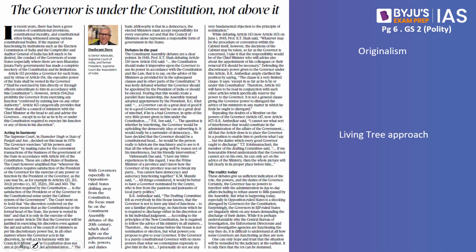The first article says the governor is under the constitution, not above it. Let us try and understand what this article is all about. There are two ways of reading the constitution. One is what is called the originalism or the originalist approach. Second is what is called the living tree approach, also called the progressive interpretation doctrine. First, let us understand the meaning of the originalist approach.